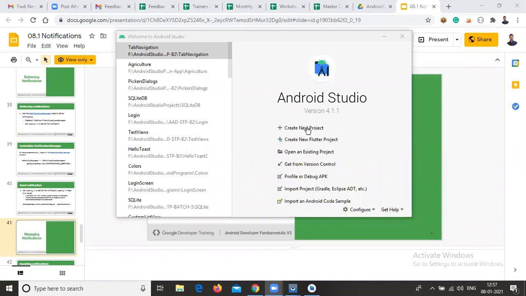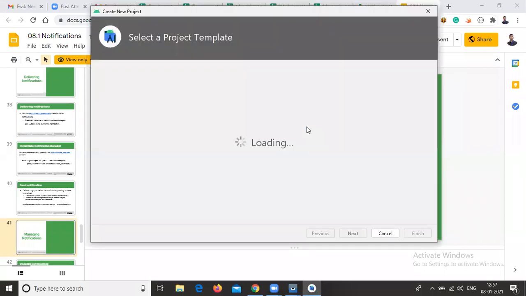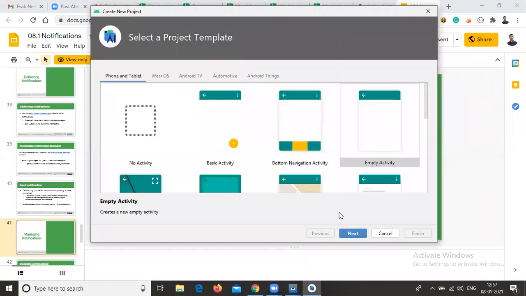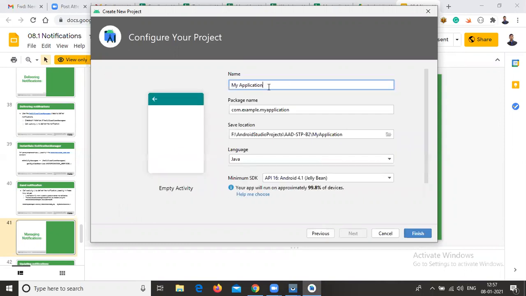Now create a new project, select Empty Activity, then click on Next.